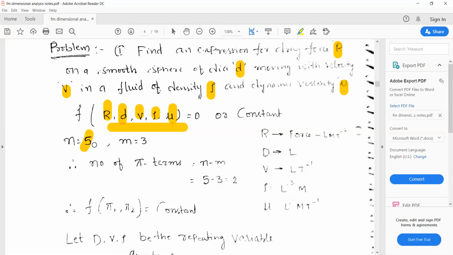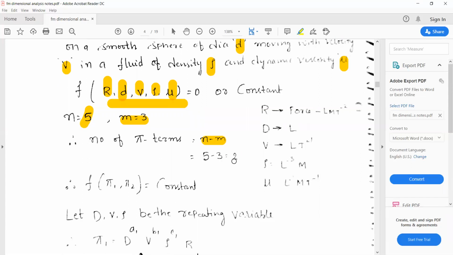If there are n number of variables in a physical phenomenon which contains m number of fundamental dimensions, how many fundamental dimensions are there? Mass, length and time. So there are 3 fundamental dimensions, so m is equal to 3. Then the number of pi terms can be grouped into n minus m, right? So n is 5 here, m is 3 here. 5 minus 3 is equal to 2. So it can be written as f of pi 1, pi 2 is equal to constant, or equal to 0. All right. So there are 2 pi terms or dimensionless terms.